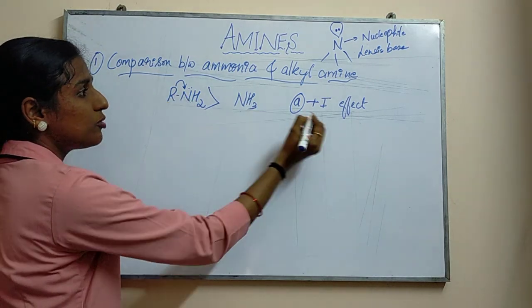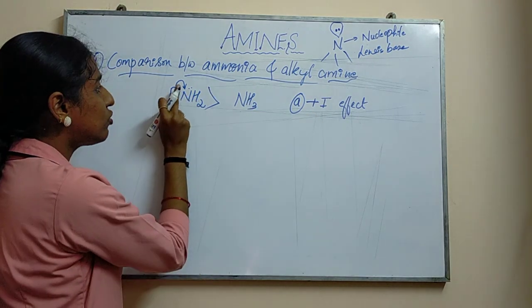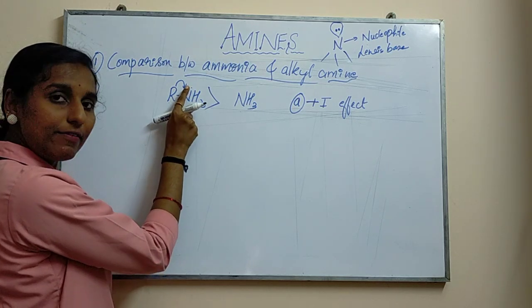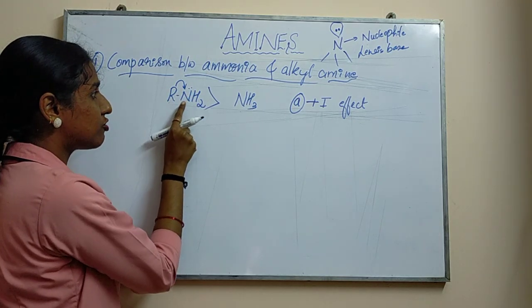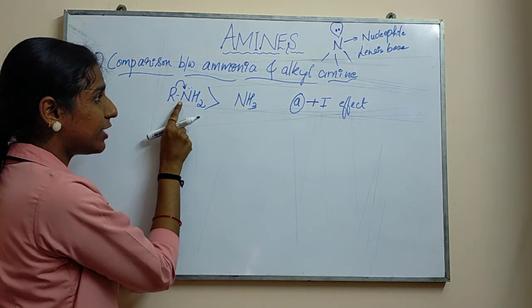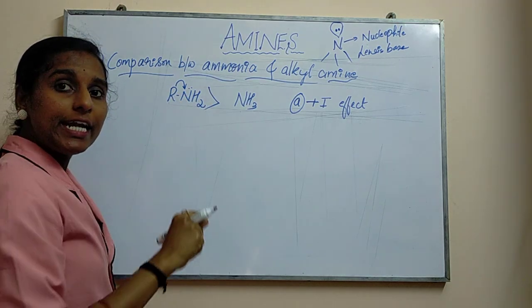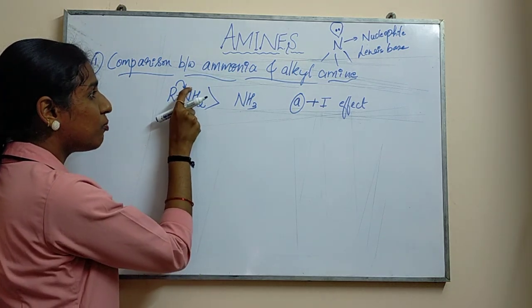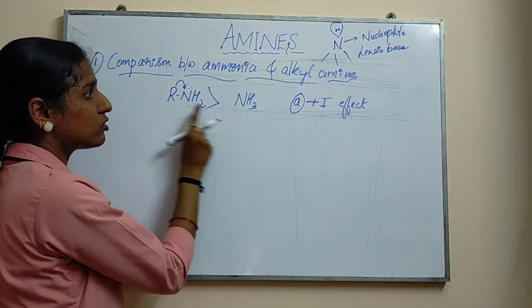Here, alkyl groups show plus I effect, so they donate their electrons to the nitrogen, and nitrogen already has a lone pair of electrons, so the electron density will be more in the case of nitrogen. So it can easily donate the lone pair of electrons.